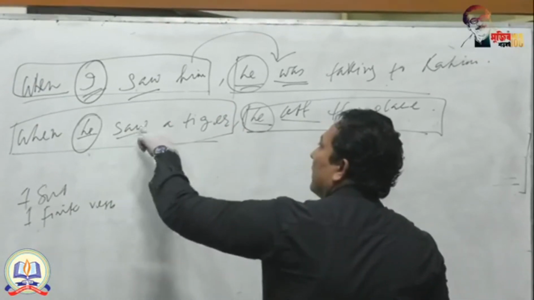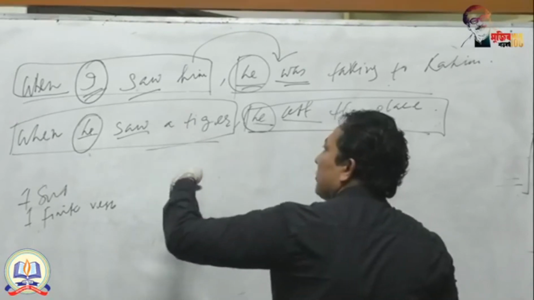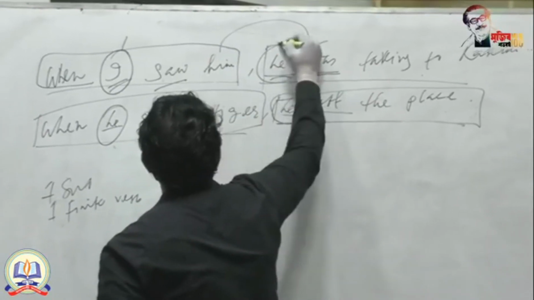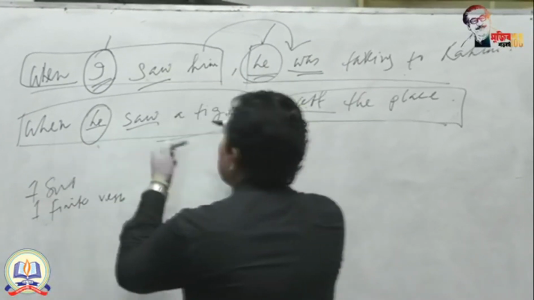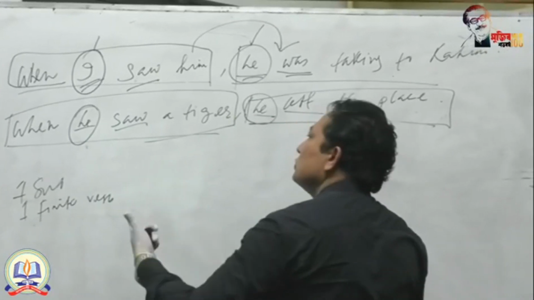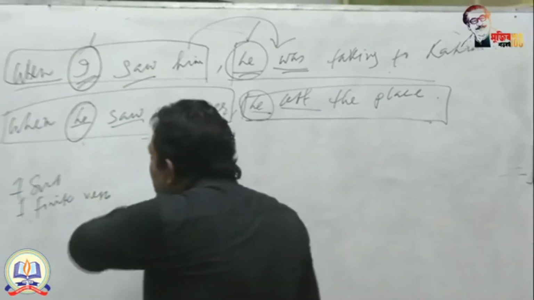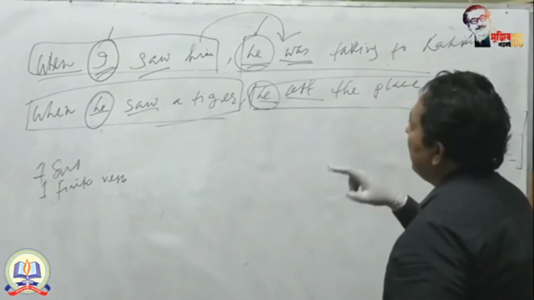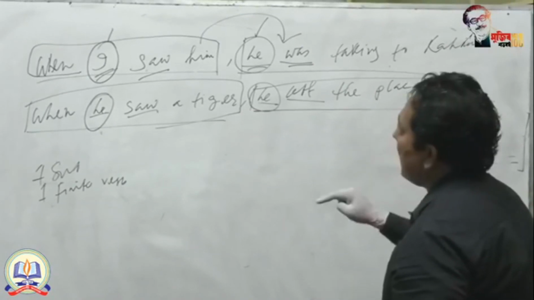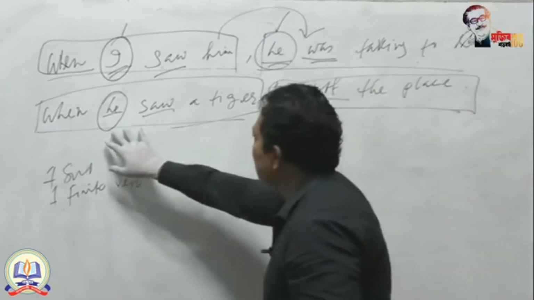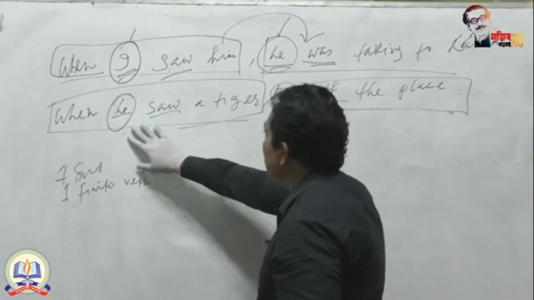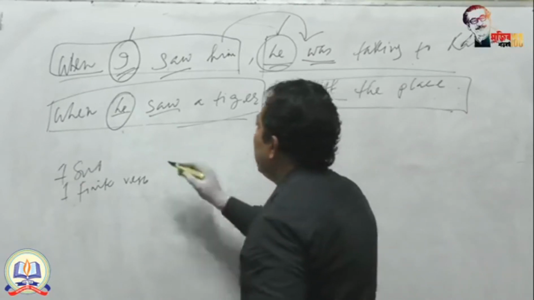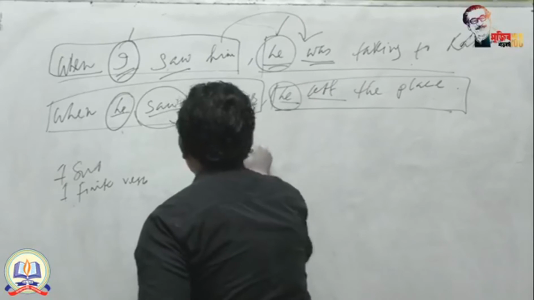So while making a simple sentence from this complex sentence, you cannot remove this subject or this subject. Of course, you have to take these subjects in the simple sentence. What will you do? At that time, you cannot delete any subject. You have to write down these two subjects at the same time for making the simple sentence. But when you are getting the same subject, you need not repeat the same subject. What will you do then?